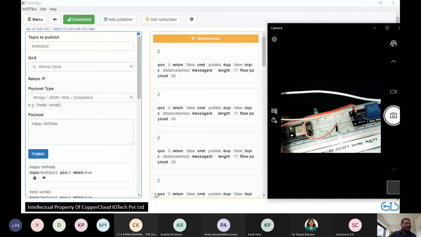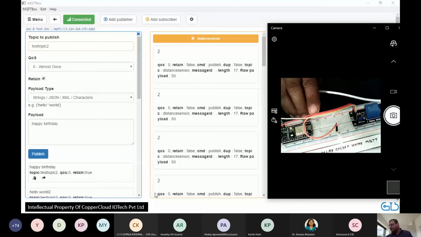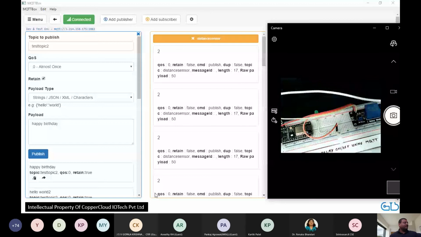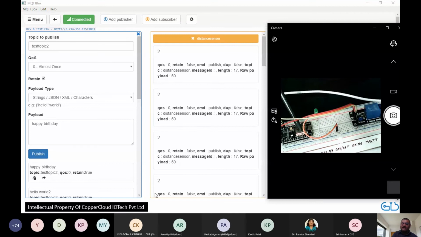So where is my pointer stick? There's no pointer stick. Just like yesterday, if you can see what I'm showing on the camera, a NodeMCU connected to an LED. It is just going to make the pin high or pin low. If it receives on, it's the same program as Blink yesterday. In Blink, we had set 1 second on, 1 second off. Now this program says if I receive on, the LED goes on. If I receive off, the LED goes off.